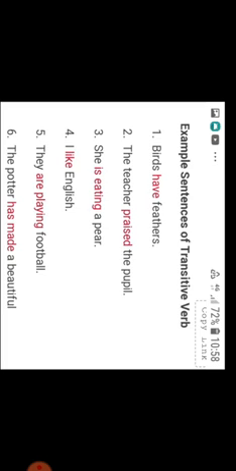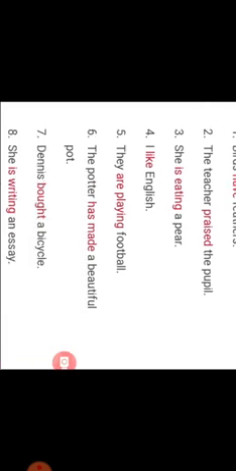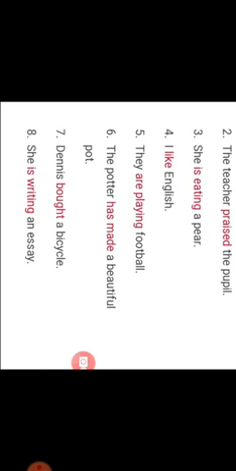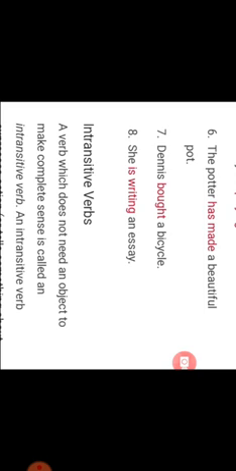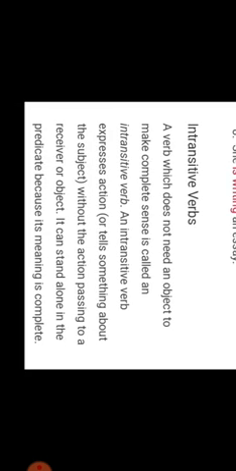She is eating a pear. What is she eating? A pear. I like English. What do I like? English. They are playing football. What are they playing? Football. The potter has made a beautiful pot. What has the potter made? A beautiful pot. Dennis bought a bicycle. What did Dennis buy? A bicycle. She is writing an essay. What is she writing? An essay.